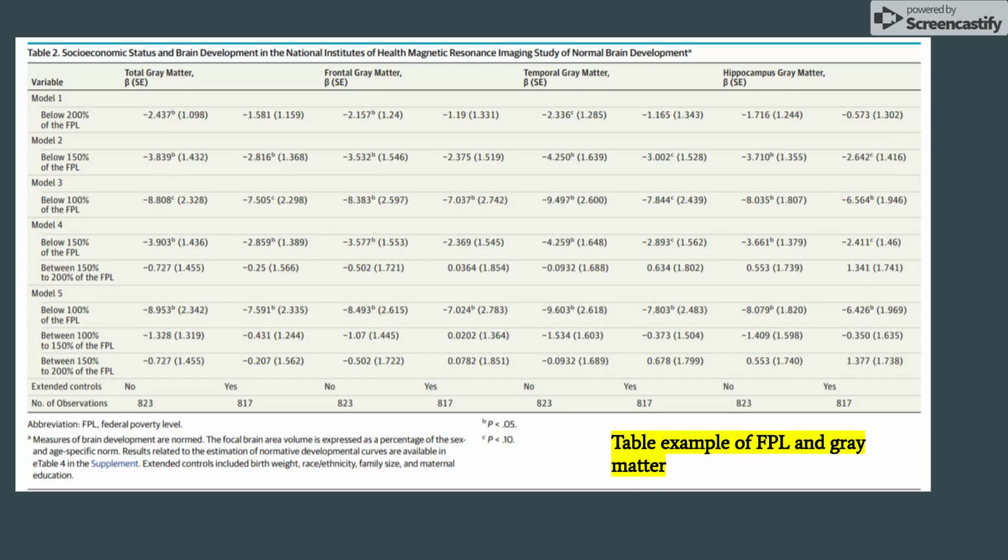So here is one of the tables that was in the study, and as you can see, it has the total gray matter, the frontal gray matter, temporal, and hippocampus, and it uses beta to represent it. In this part, they also use the numbers to make it look like it's below 200% of the models. If you look on the left-hand side, it says the models for each, and it talks about what the percentage looks like for each federal poverty level. And yes, that's just a quick example of the different tables I was looking at as I was going through this study.